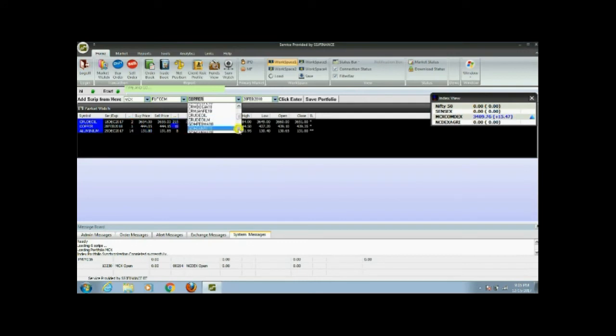After clicking, you can see that the script of aluminium is added. Similarly, you can add copper. You can trade on 3 scripts. So these are the expiry dates as well as the commodity when you select it. You can continue and select the commodity whichever you want, all the commodities you like.